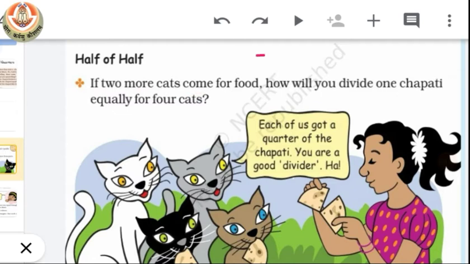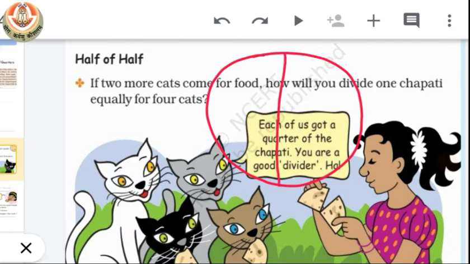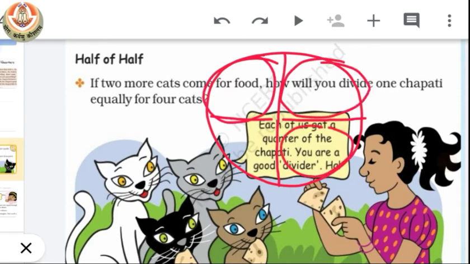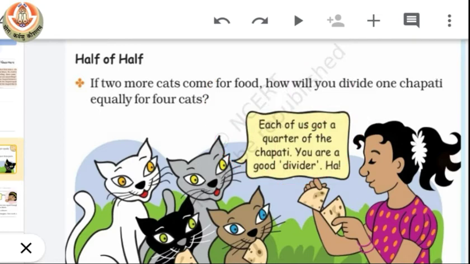We will take the chapati and cut it in exactly 2 equal parts and then cut each half part into 2 equal parts. So we will have 1, 2, 3, 4 equal parts, which we call quarter parts. Now you can see here each of them got a quarter of the chapati.